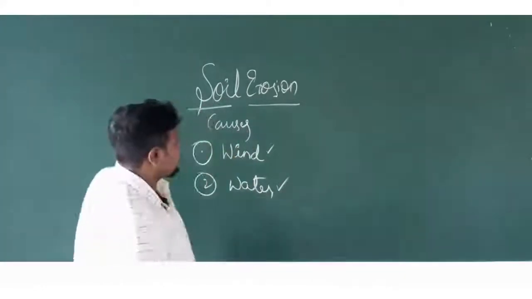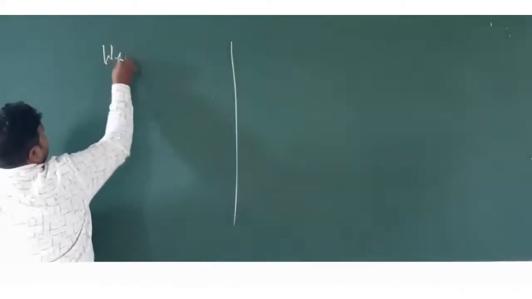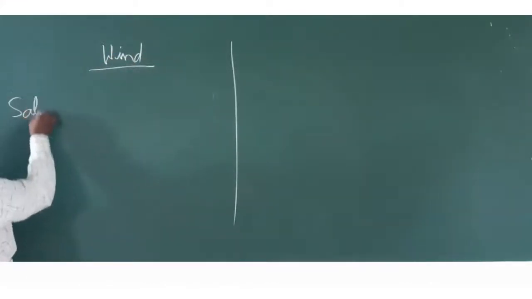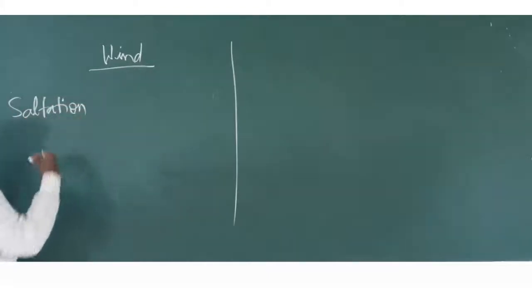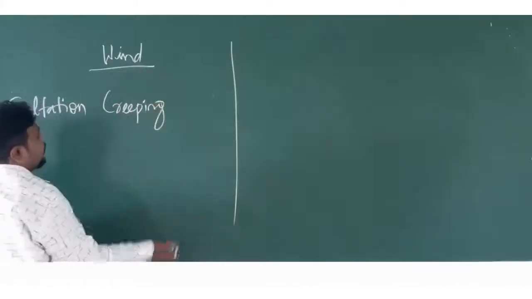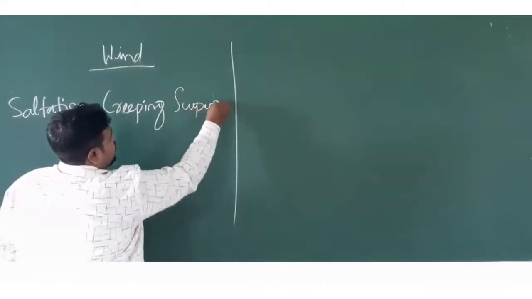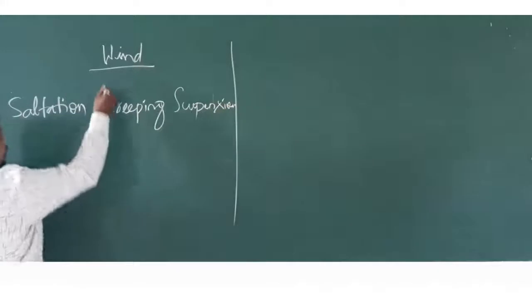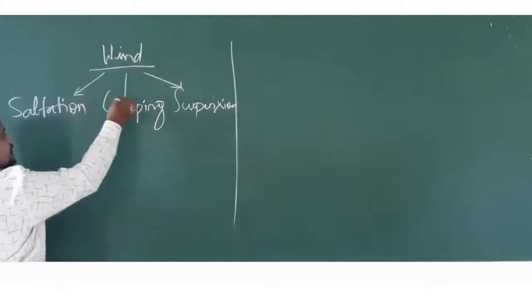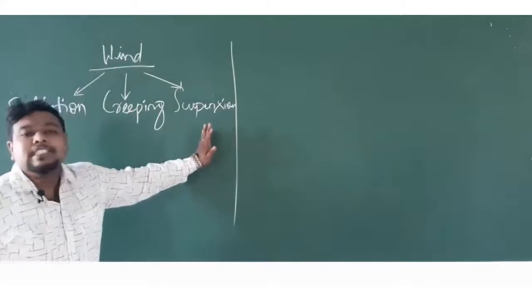In case of wind erosion, the wind method, we have got three types here: saltation, creeping, and suspension. So, wind erosion occurs in three types. The first type is called saltation, the second type is called creeping, and the third type is called suspension.